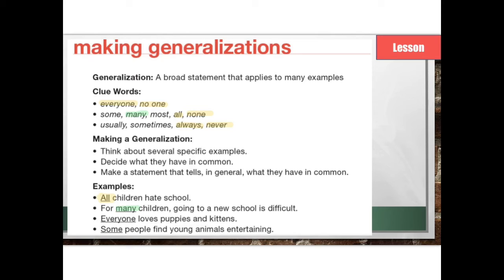Everyone loves puppies and kitties. Using everyone in this instance would make it a faulty generalization. Our last sentence, some people find young animals entertaining. Some gives some leeway, so this would or could be a valid generalization. And if you look at YouTube and some of the highest streaming things, I do believe that animals being adorable is definitely up there on the list.